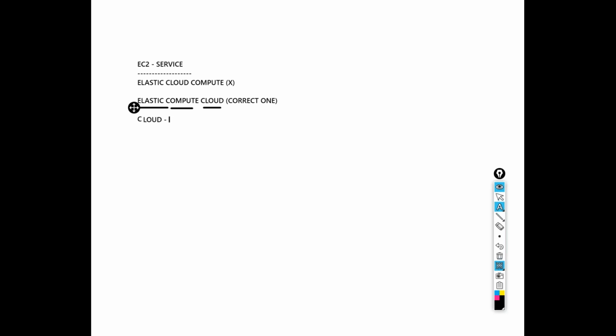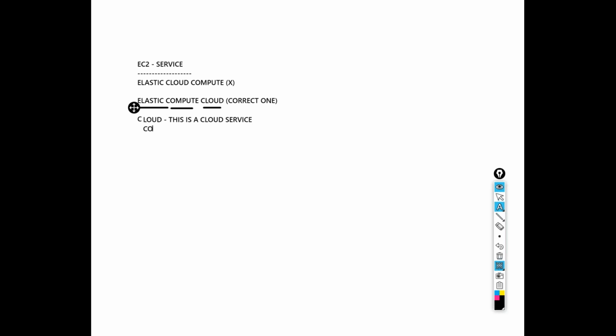We are going to launch our servers and all our infrastructure in the cloud platform. Since AWS is a cloud platform, that is why this name has cloud. All our EC2 instances and EC2 infrastructure will be in the AWS cloud. That is why cloud has been given in the EC2 name.